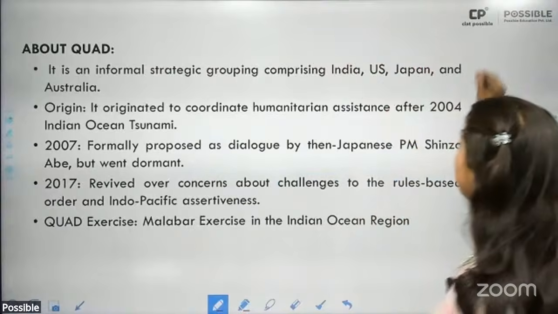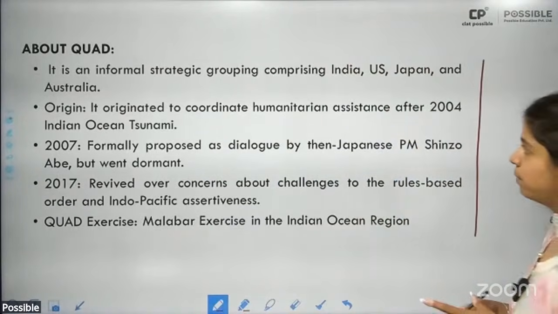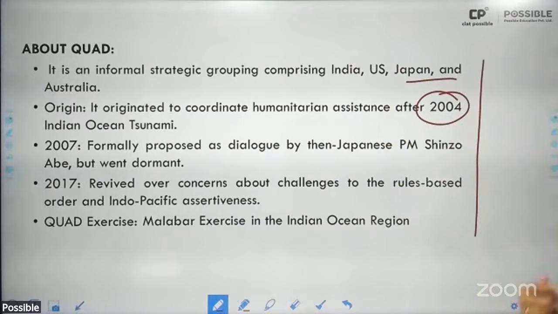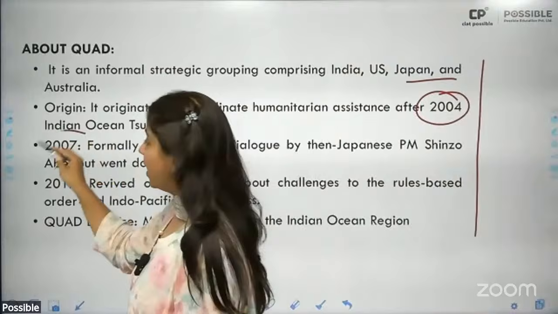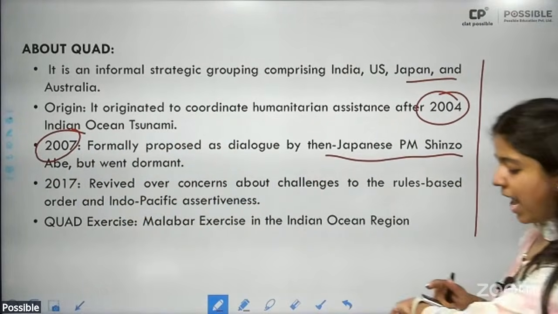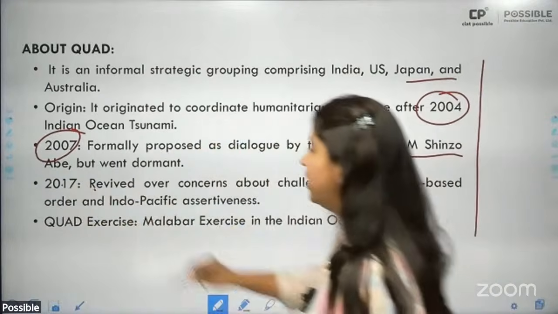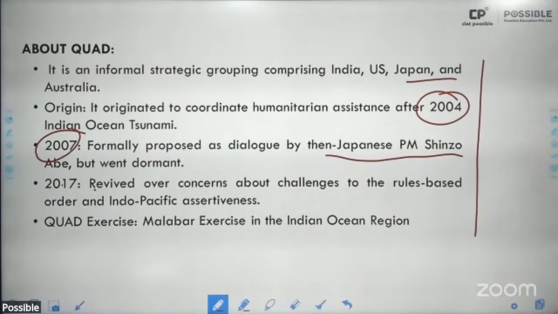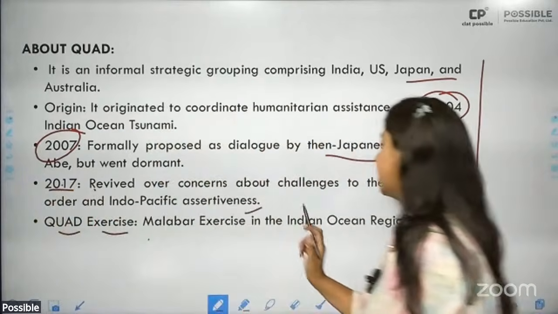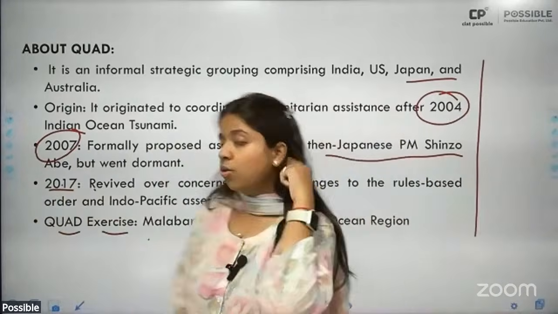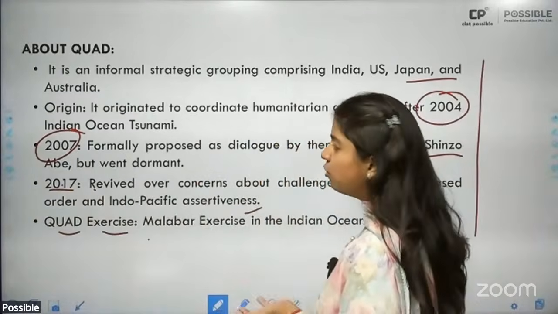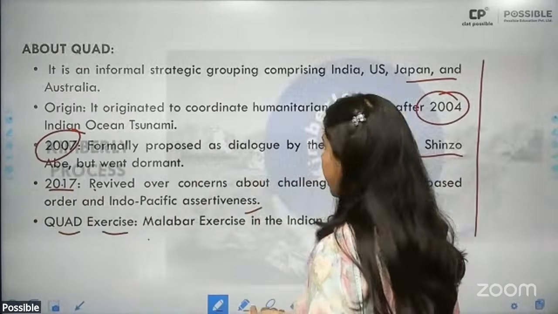Then basics about Quad. This is what is more important from your exam perspective, that it is an informal grouping between these 4 countries. It was for the first time talked about in 2004. Then it was effectively formalized in 2007 under the leadership of Japanese Prime Minister Shinzo Abe. Okay. Then 2017 it was revived again, after 2007 did not have any concerted meeting. Another meeting took place in 2017, and then Quad exercises, the Malabar exercise, which was initially only between India, Japan, and US. Now, for 2-3 years, we've been inviting Australia also for it, due to which now it is informally known as the Quad exercise. Okay.